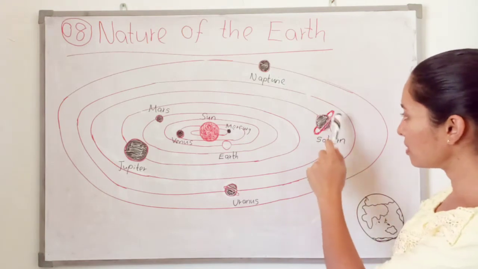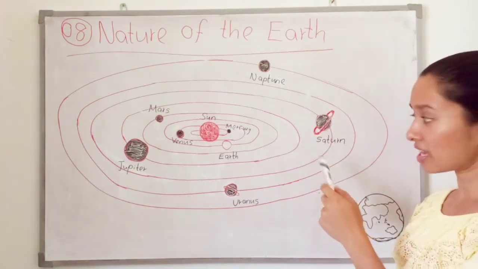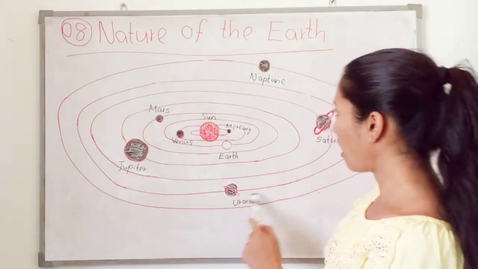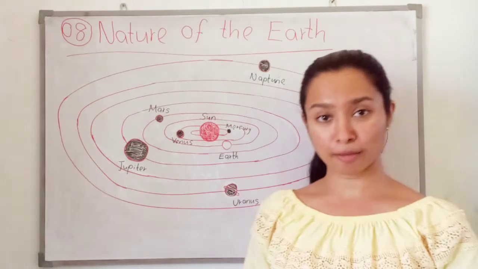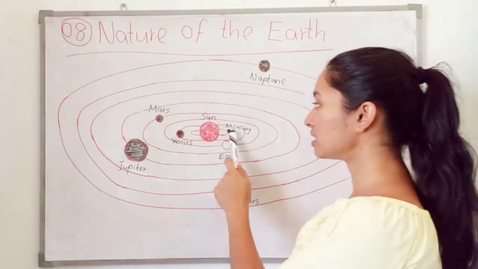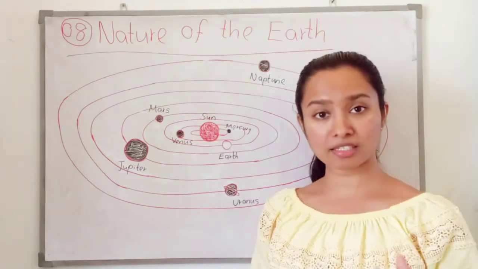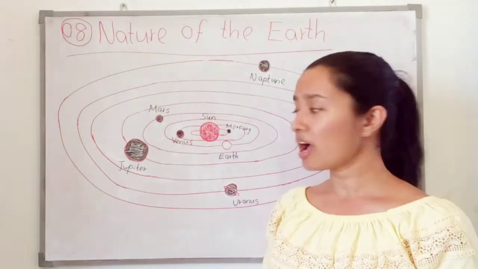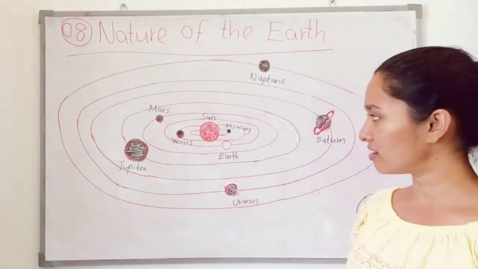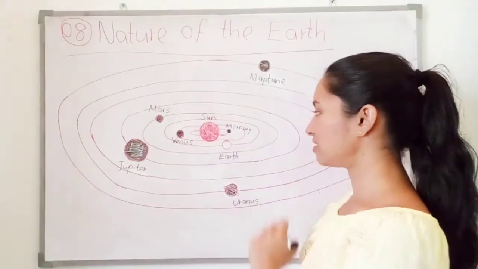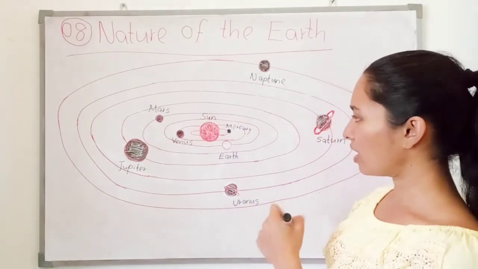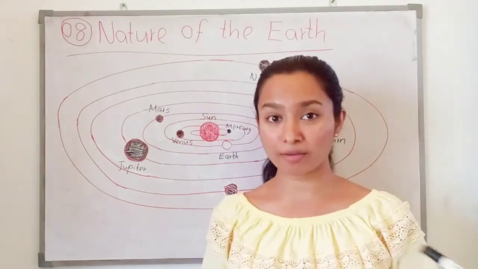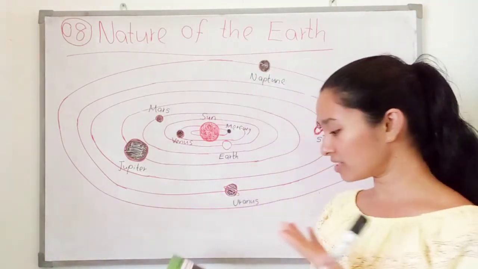There are some rings around Saturn, beautiful rings. Then Uranus. The last one is Neptune. Mercury is the smallest planet in the solar system and Jupiter is the largest one. I think you all know about this information. Okay, our Earth. Other than the other planets, our Earth is a very beautiful planet. So, look at our Earth.